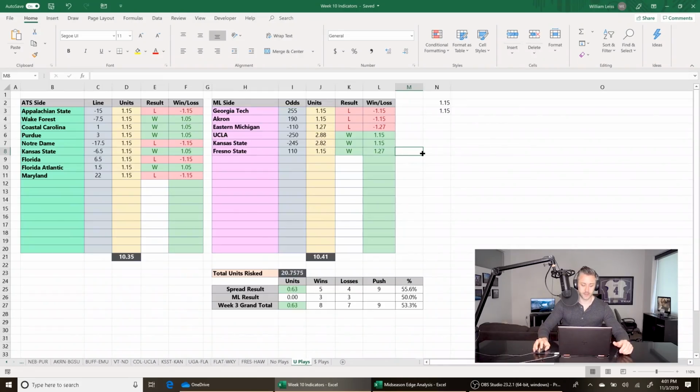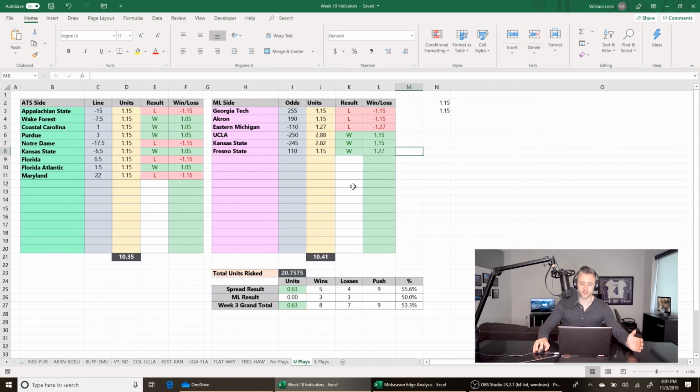Quick Week 10 college football recap. Plus 0.63 units, but what can I say? It beats losing. We're on the right track. 4 weeks to go. We can still make this happen. So let's buckle in. As you can see, 5-4 against the spread, so a winning week there.